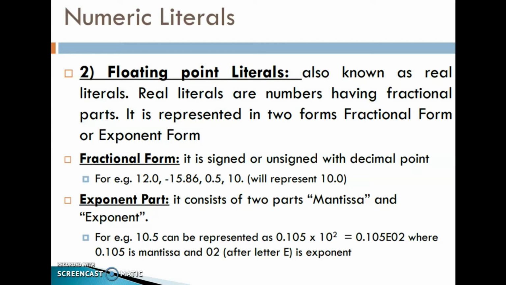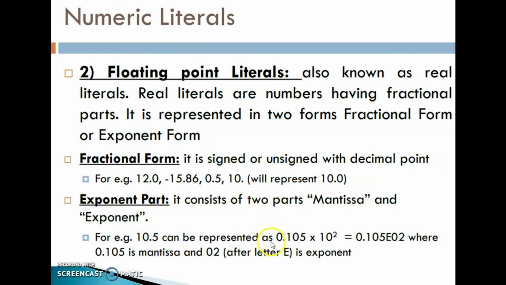Real literals are numbers having fractional parts. You know about this from your lower classes, you learned about this. It is represented in two forms, fractional form and exponent form. Fractional form, you know, it is signed or unsigned with a decimal point. Example, 12.0, minus 15.86, 0.5, 10.0. Then exponent form, it consists of two parts, mantissa and exponent.